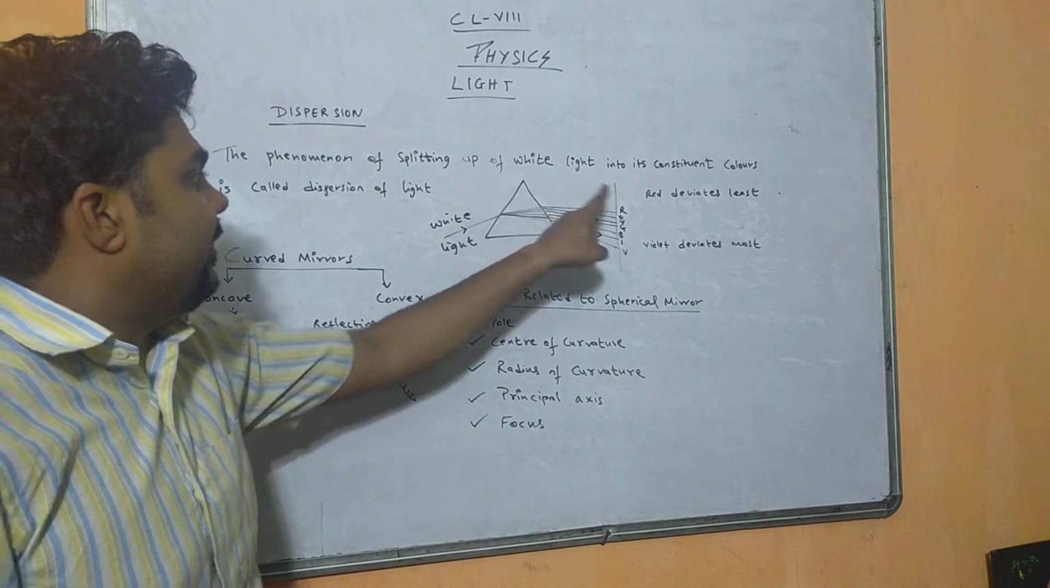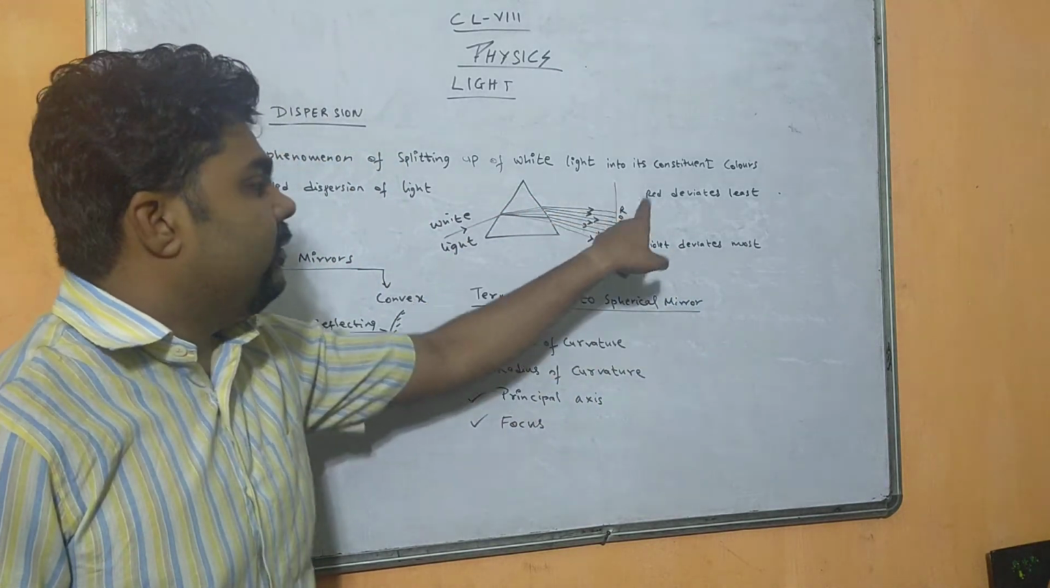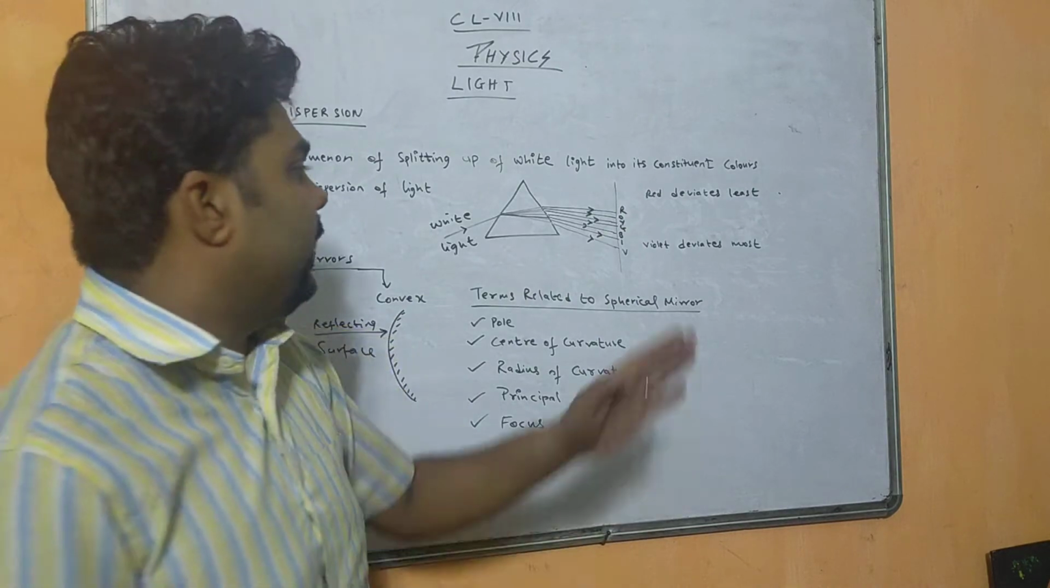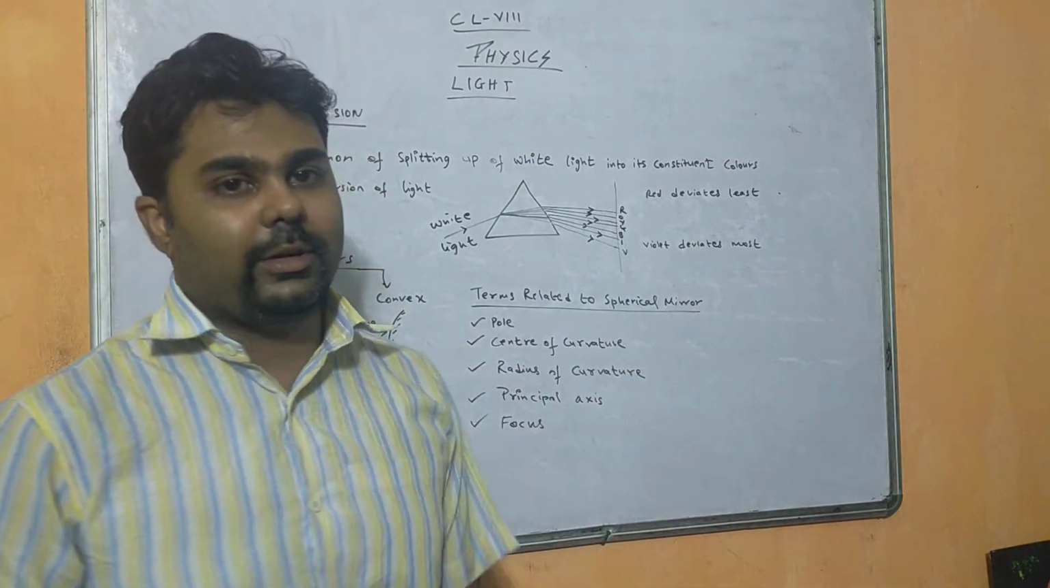White light gives 7 different colors, and the wavelength of each color is different, so the bending will also be different. That is why we get the 7 colors on the screen.